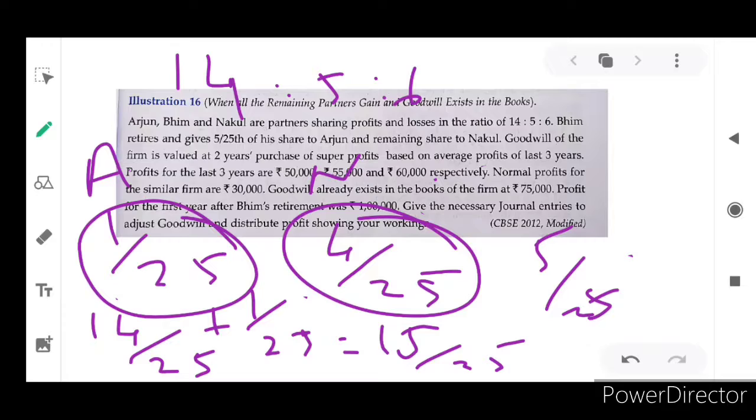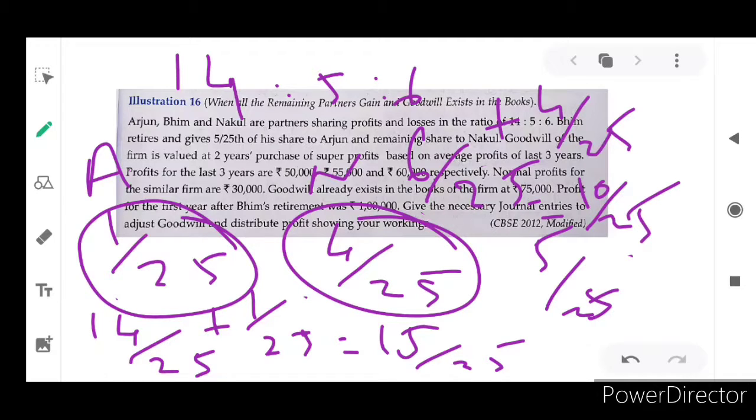And Nakul's share of profit is 6/25 plus the acquired share 4/25, so collectively 10/25.